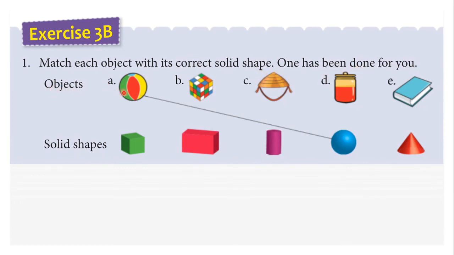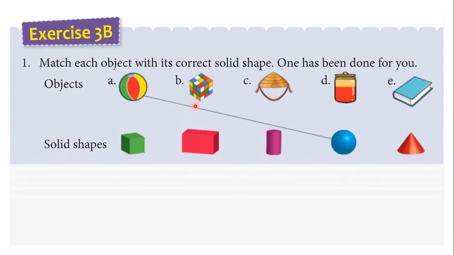So objects are given here in the first row and solid shapes are given in the second row. Here we have to match the object with the correct solid shape as shown here. So here there is a ball, the picture of a ball is given and it is matched with the sphere. The ball is spherical in shape and hence it is matched with the sphere here.